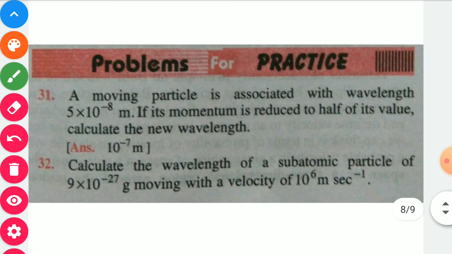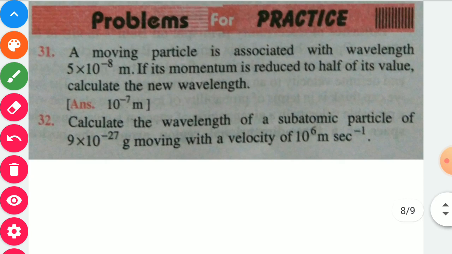Now students, you have to solve some problems based on the de Broglie equation. First question: a moving particle is associated with wavelength 5 into 10 power minus 8 meter. If the momentum is reduced to half of its value, calculate the new wavelength.